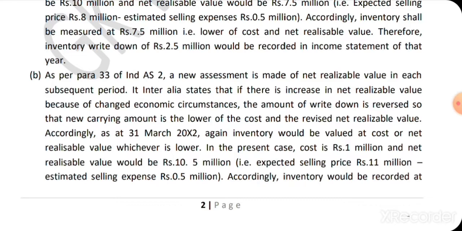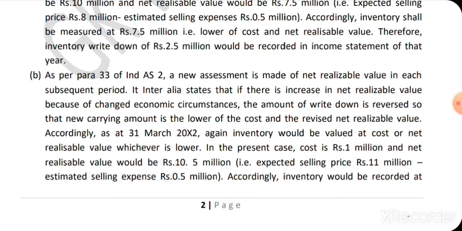Accordingly, as at 31st of March 2022, again inventory would be valued at cost or the net realizable value, whichever is lower. In the present case, the cost is, sorry, it is written as 1 million, it is 10 million, it has to be 10 million.